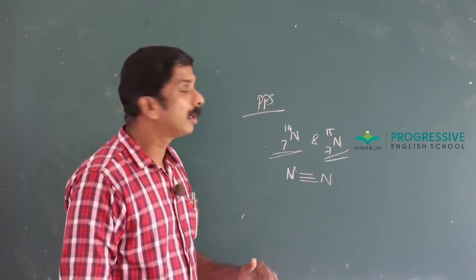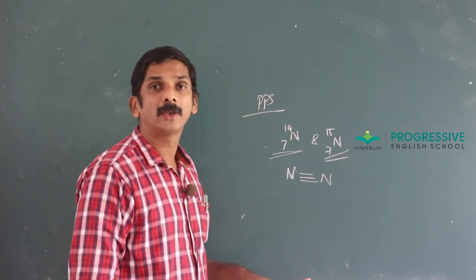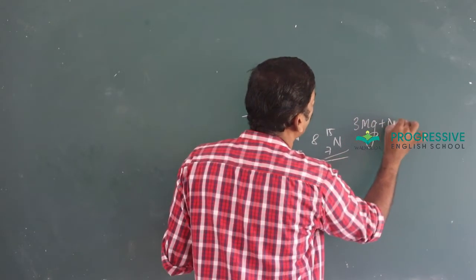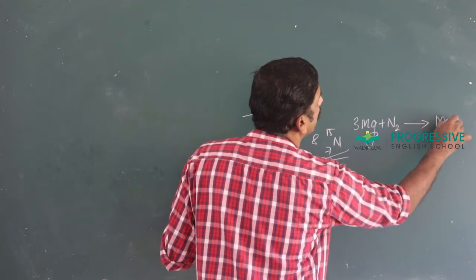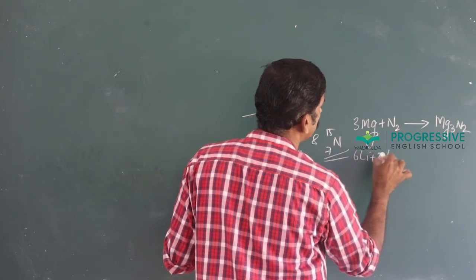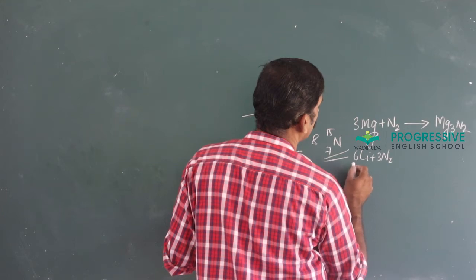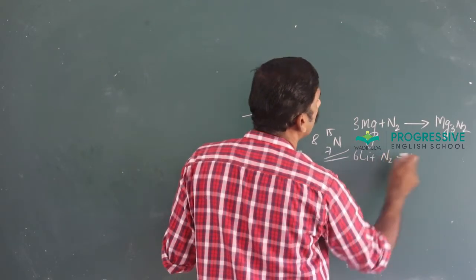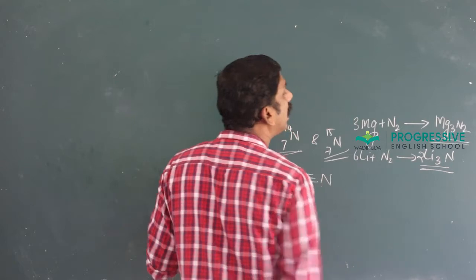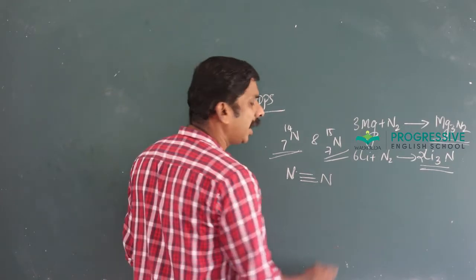However, it reacts with metals to form ionic nitrides or non-metals to form covalent nitrides. That is, magnesium reacts with nitrogen to give Mg3N2. Lithium nitride, magnesium nitride, that is, they are ionic nitrides.